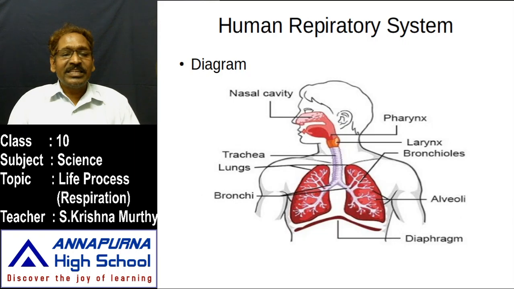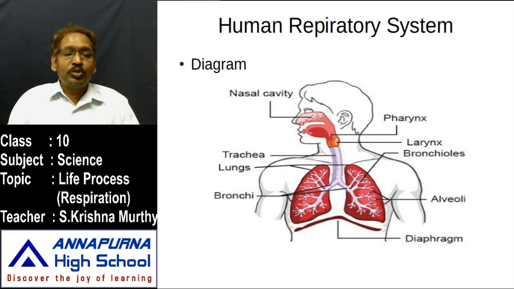It has C-shaped rings, like the letter C. This entire trachea contains C-shaped rings. These C-shaped rings help prevent it from collapsing. The larynx is on the top of the trachea. It is also known as the voice box. Later we will discuss the larynx in detail.